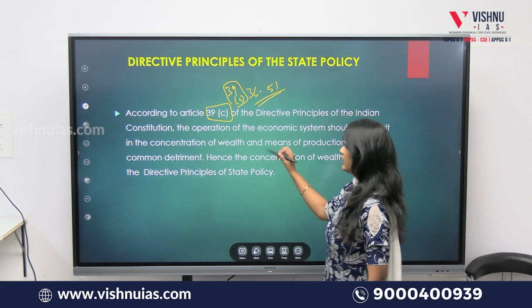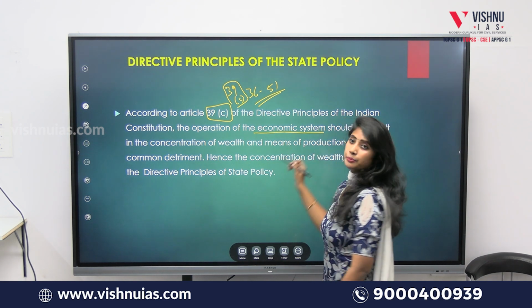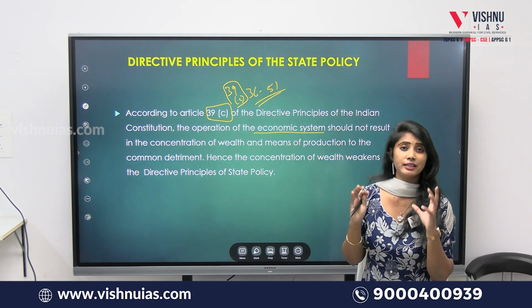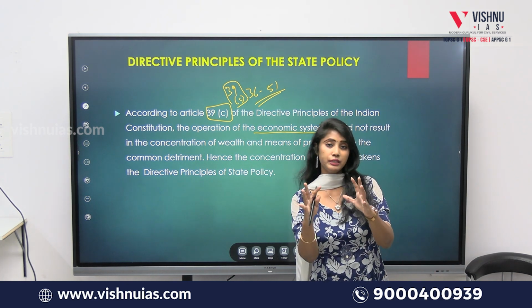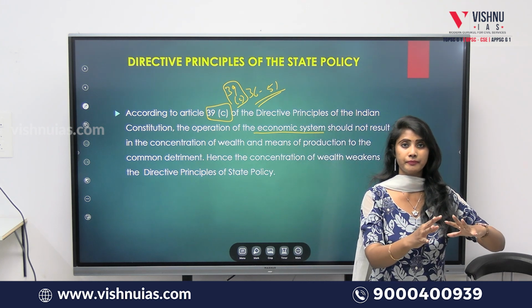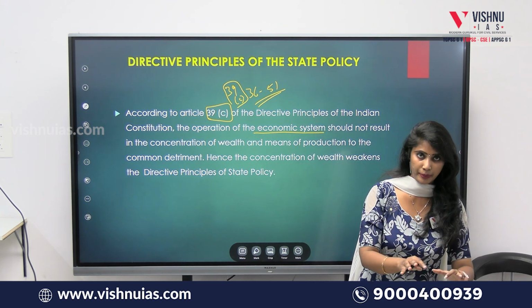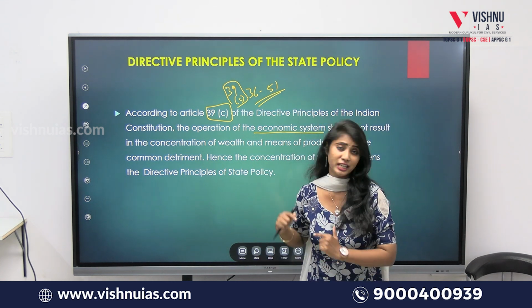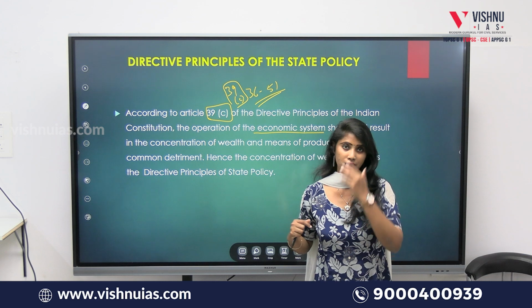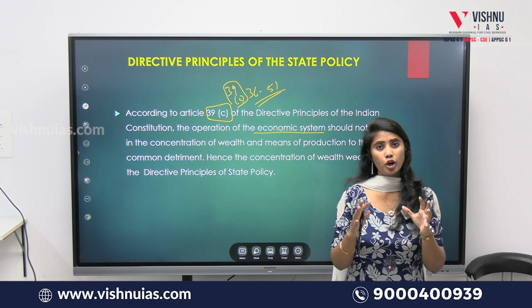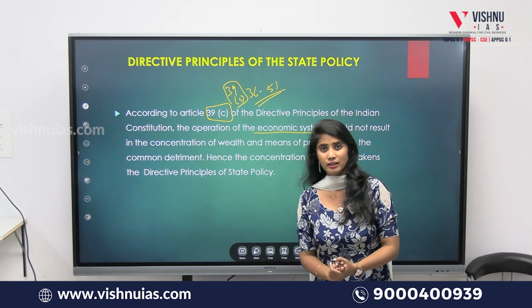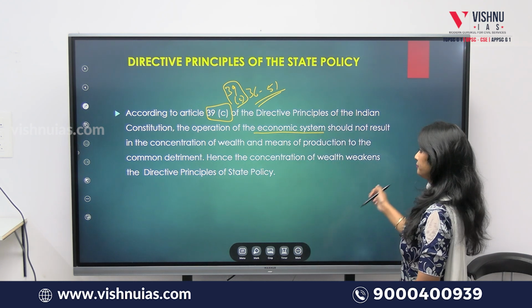Okay, so one of the most important principles embedded in the directive principles of state policy says that the economic system of any state should not be operated in such a manner that the wealth will be concentrated in whosever hands it may be, that leads to the detriment of that state or the society or the economy. Okay, so that means the wealth should not be concentrated in the hands of autocratic mindset people. Okay, so this is what all this means.